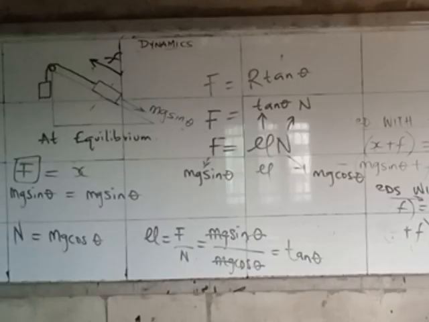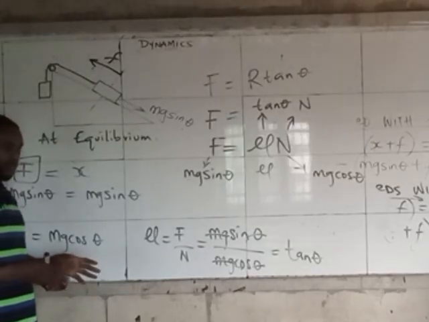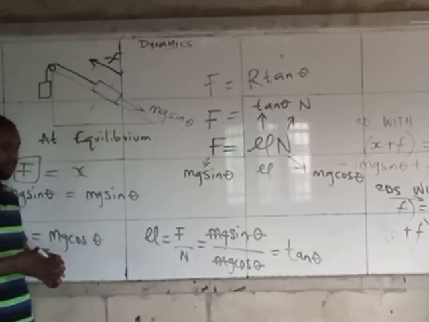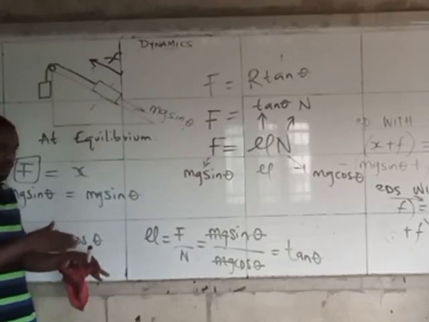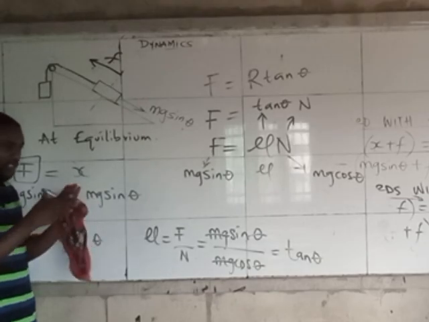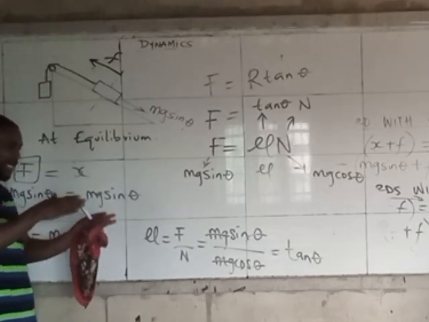So if you have a situation where this object here, you are told to find the forces on this object here, because that is what dynamics is. What dynamics is trying to teach you is that, just the way in kinematics you know all the equations of motion, it's simply trying to tell you how to calculate force. Any angle you see a body or any position you see a body, how to be able to calculate the force on that body. If you see somebody standing, the way he's moving or the way he's doing, the force on that particular body at that point, how to calculate it.